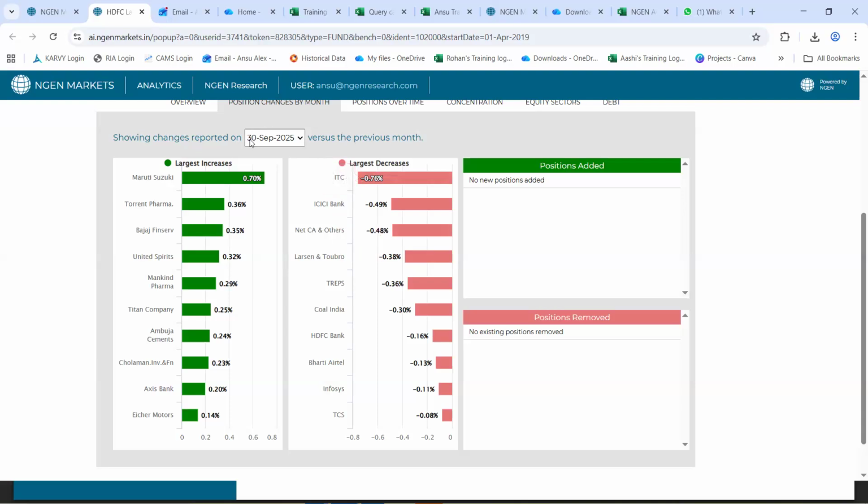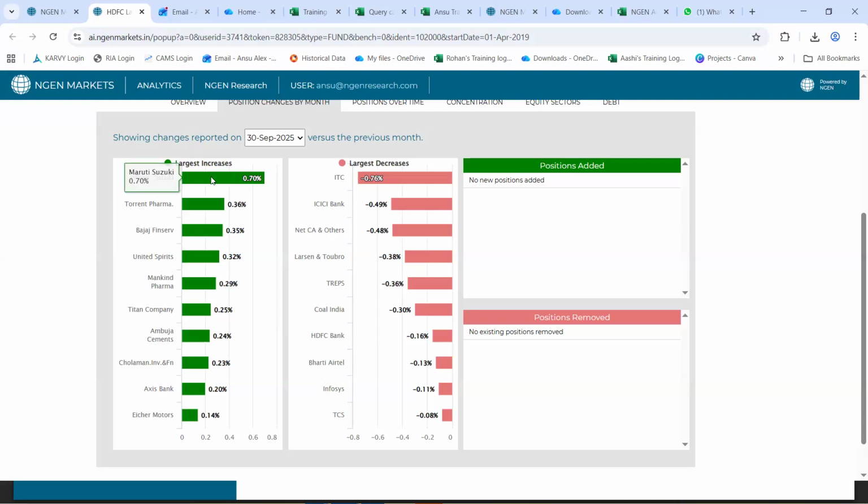Now, right here, we are viewing this for 30th September 2025. That is, in comparison to the previous month, August, it says how the portfolio has changed in the month of September 2025.